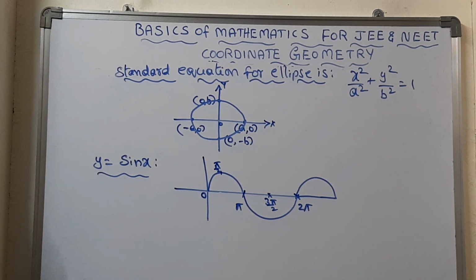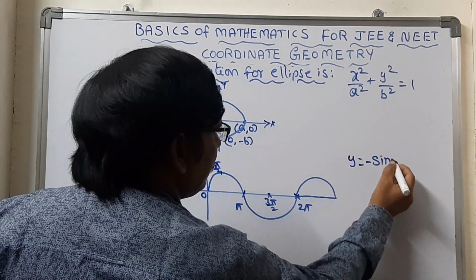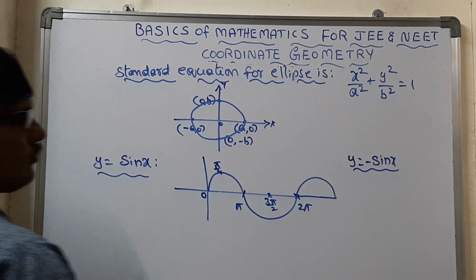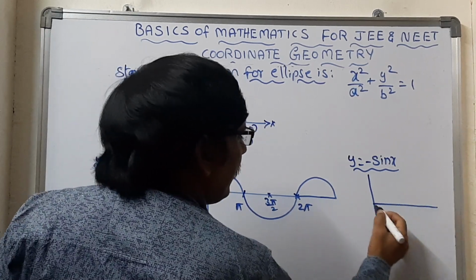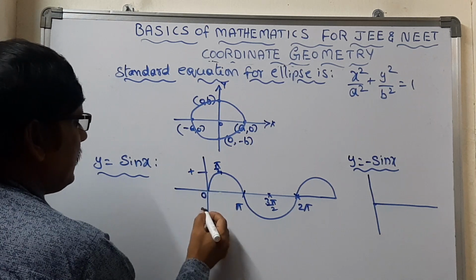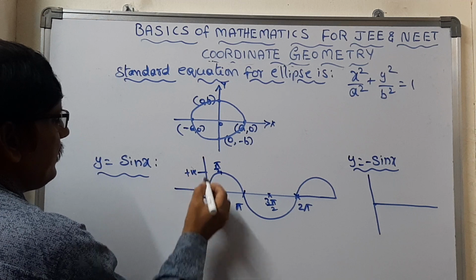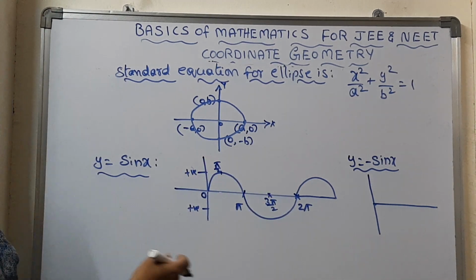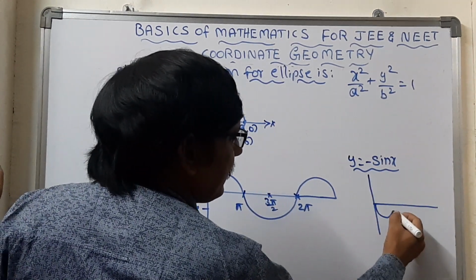If y = minus sin x, what graph will we get? We will get the graph like this. Here this is a positive value and this is a negative value, that is why the graph for sin x comes from the first quadrant. If the graph is y = minus sin x, then the graph becomes like this.